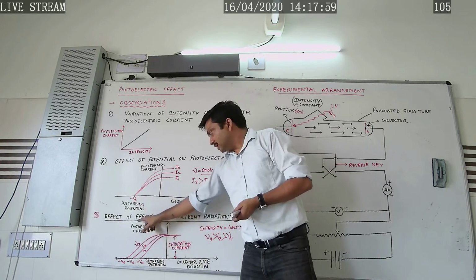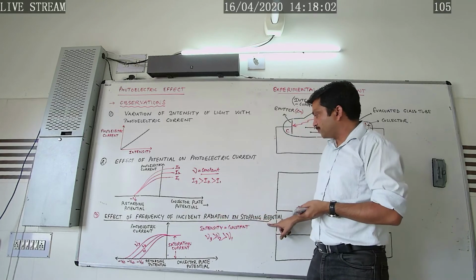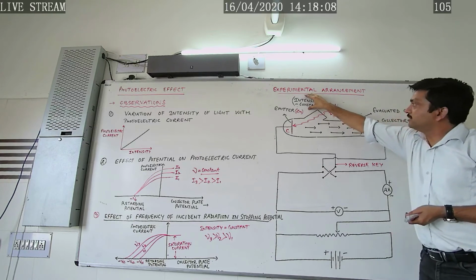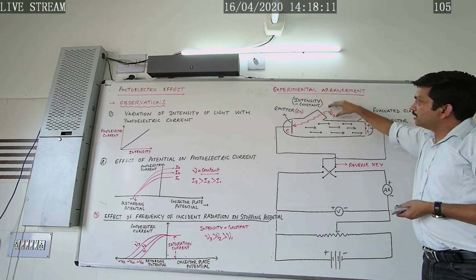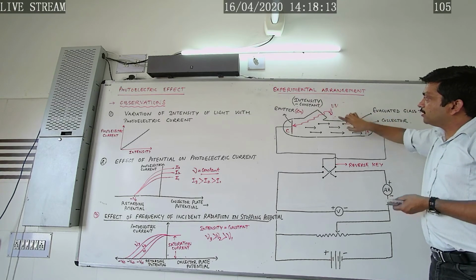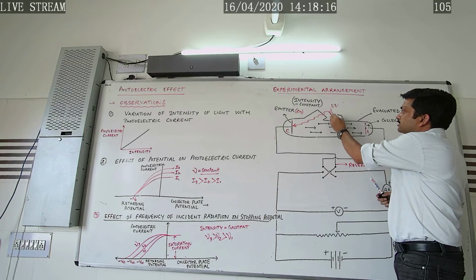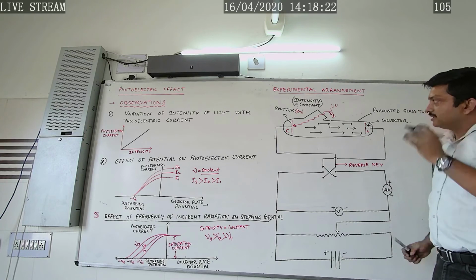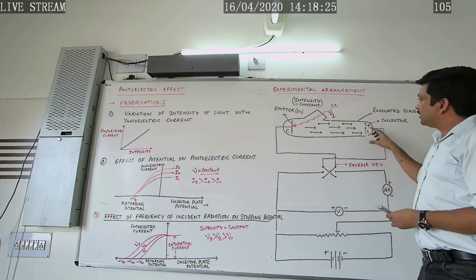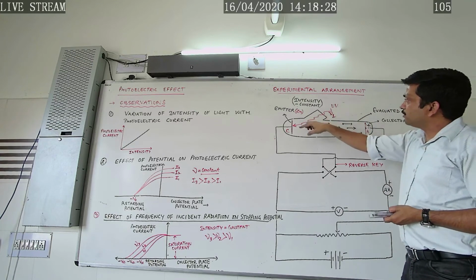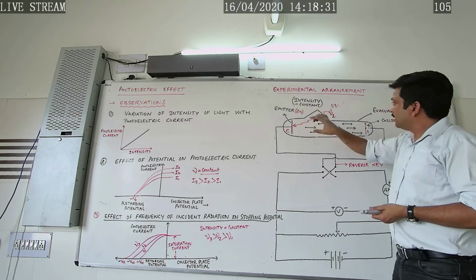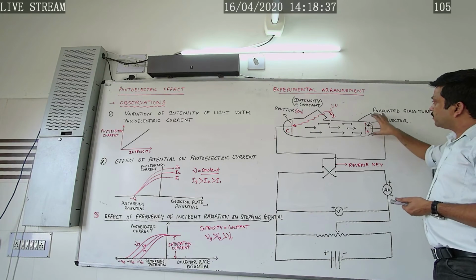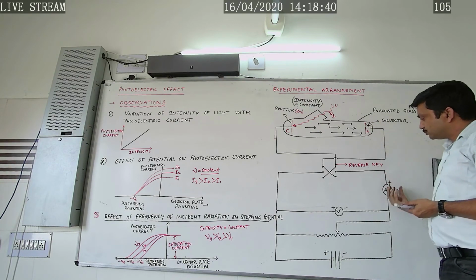In the third case, the effect of frequency of the incident radiation on stopping potential. So for this, the intensity of the incident radiation is kept constant, and the frequency is varied one by one, that is, in the first case the frequency is kept nu1, in the second case nu2, in the third case nu3. So in this case, what would happen? If the collector is maintained at positive potential, ultraviolet radiation of frequency nu1 is made incident on the emitter, as a result of which more and more photoelectrons get attracted or accelerated towards the collector, giving rise to the collector current.